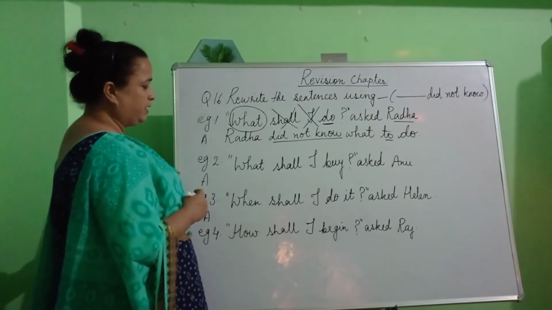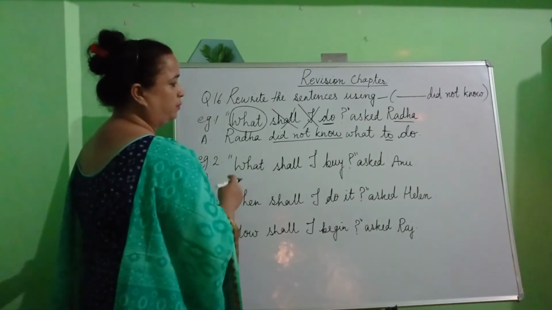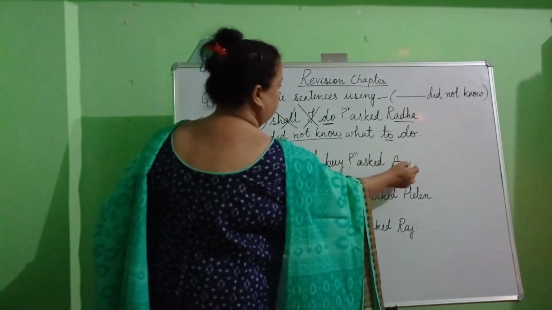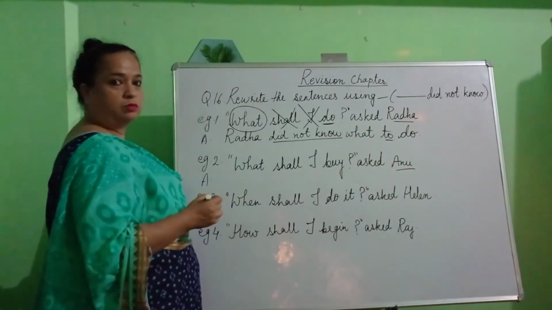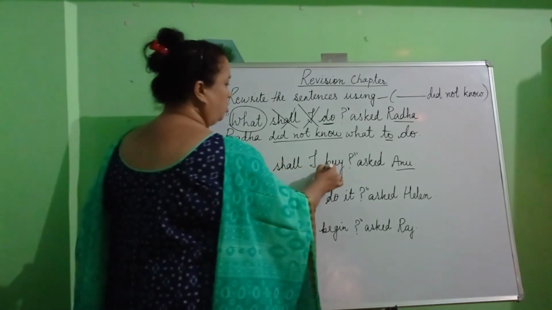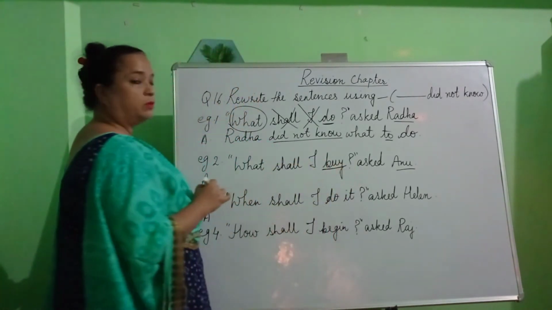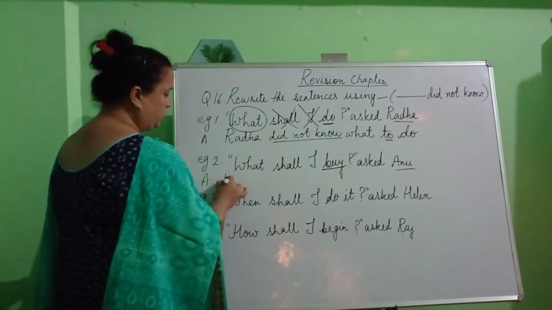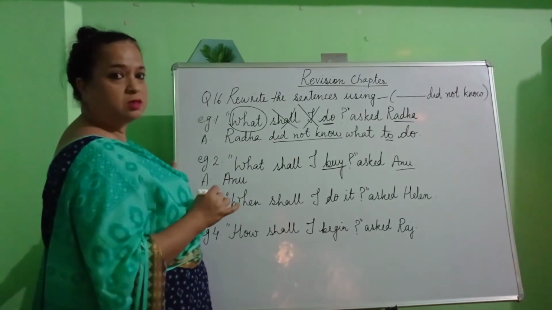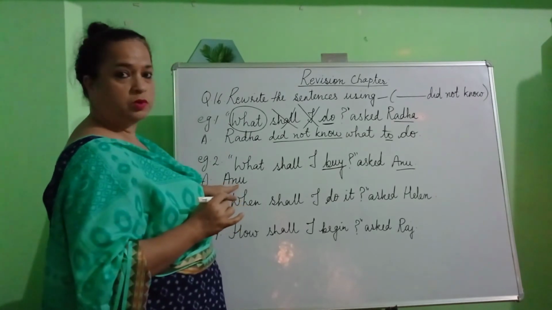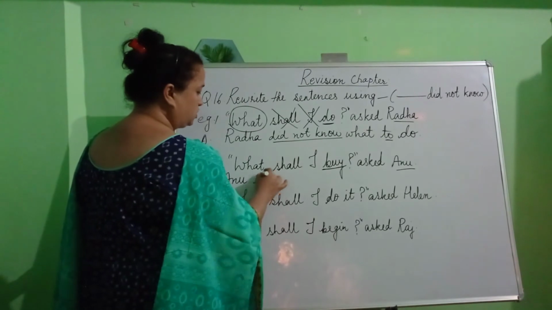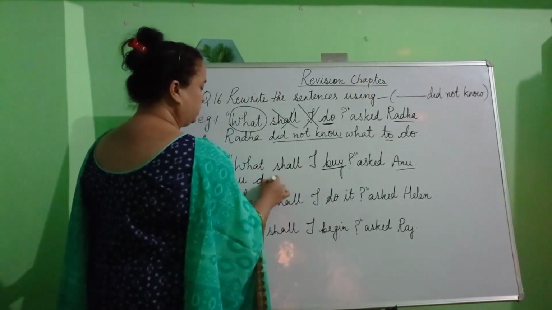Now let us have a look at the next one. "What shall I buy?" asked Anu. Now who is asking this question? Anu. What does Anu want to know? She wants to know what she needs to buy. So we are going to start the answer with the name of the person who is saying this question. So who is saying this question? Anu.